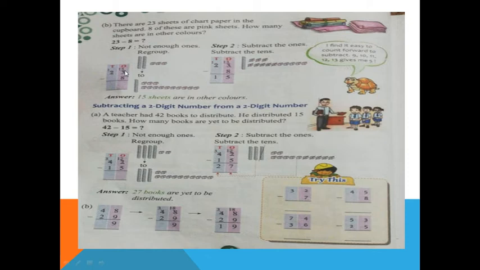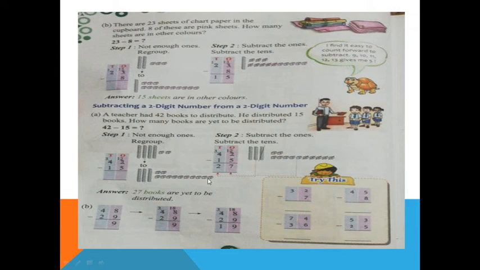Here up is 2-digit, down only 1-digit. Here see, here is 2-digit up and down. Understand? See, 42 here and 15 here. So if you got that concept, please read this method again and again.